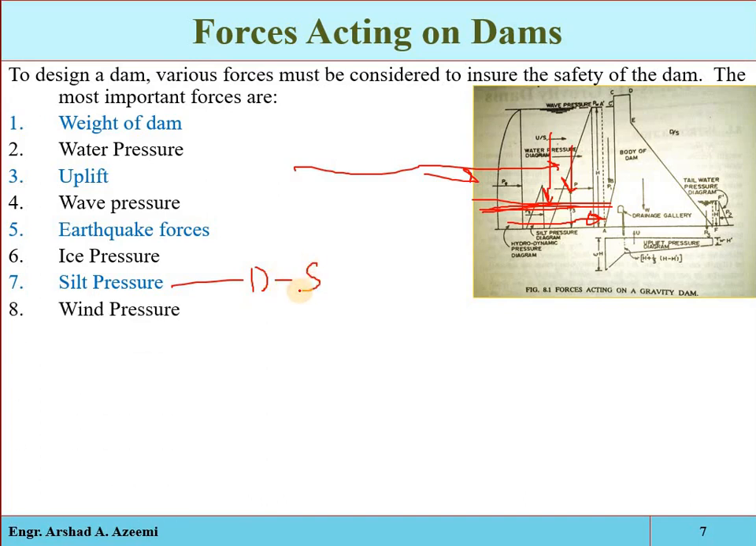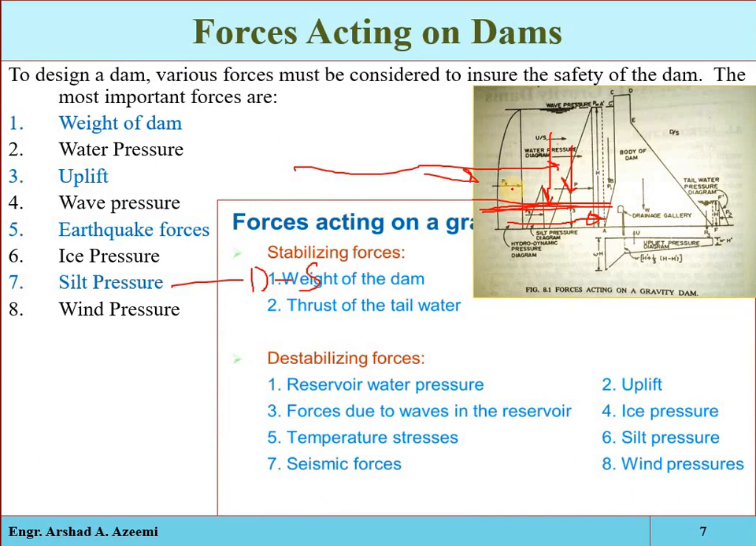Then we have the wind pressure. Again, that is very small and is usually ignored in the design of a dam, but it will be considered in a locality where there is a possibility of very high-speed winds. So this is the general classification.